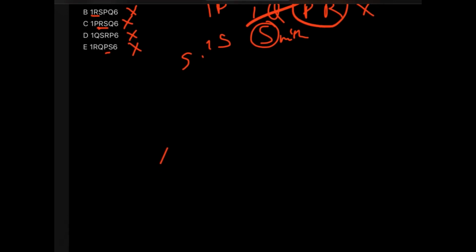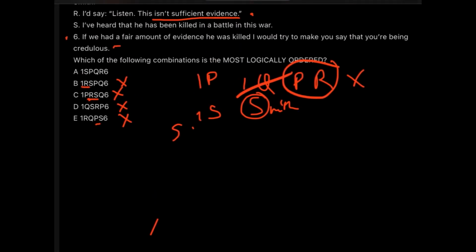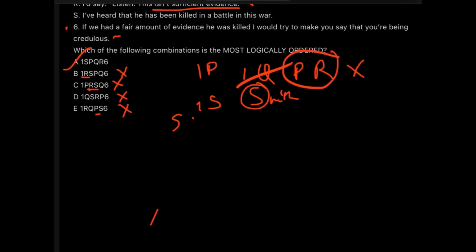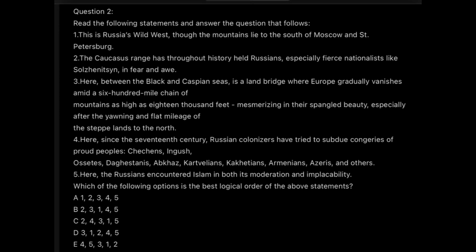So that's how we are going to move through these passages or these parajumbles, and we are going to finalize our answer. So first parajumble, super easy, done very nicely. Now the challenge is doing the second parajumble. Why is it a challenge?